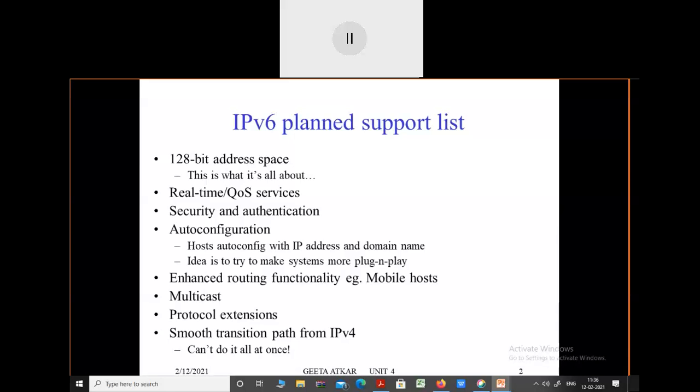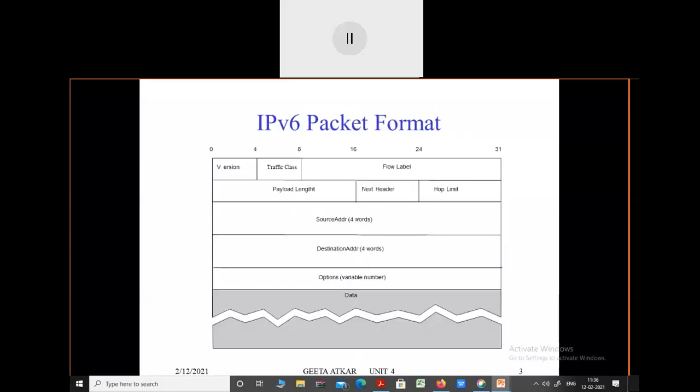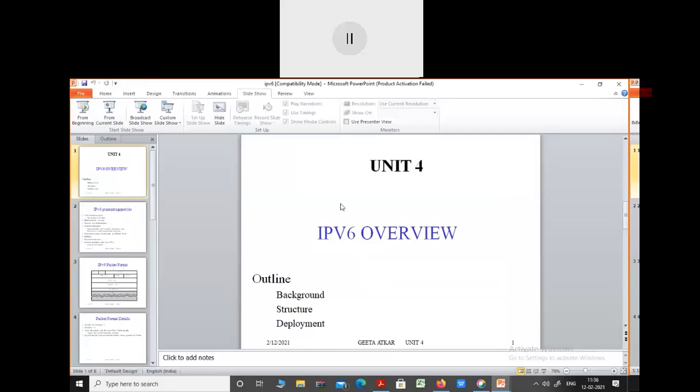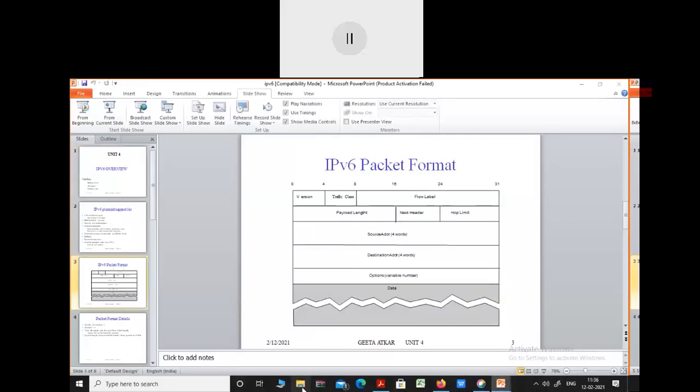And this is how, as all of you know, IPv6 transfers the data in the form of packets. I think we have seen the differences between these two, IPv4 and IPv6. Once again, I will just show you so that you will come to know the main difference between IPv4 and IPv6.